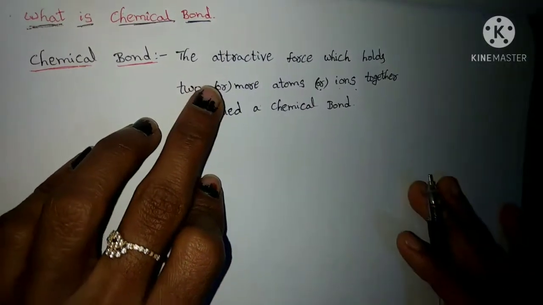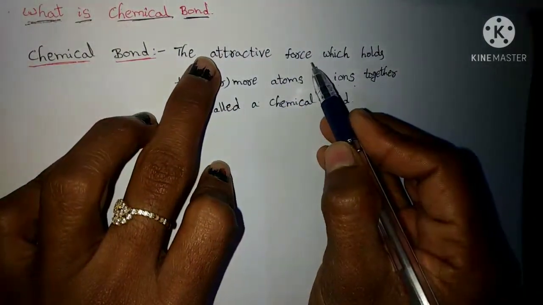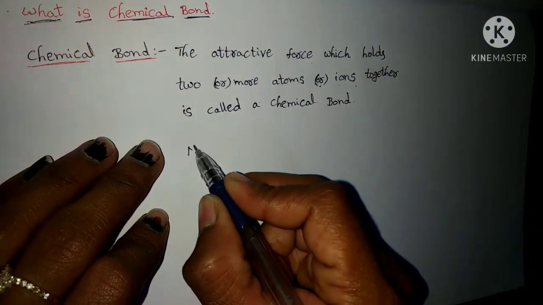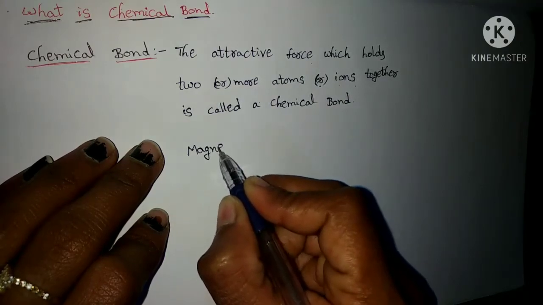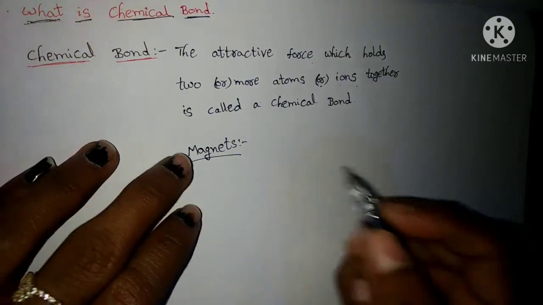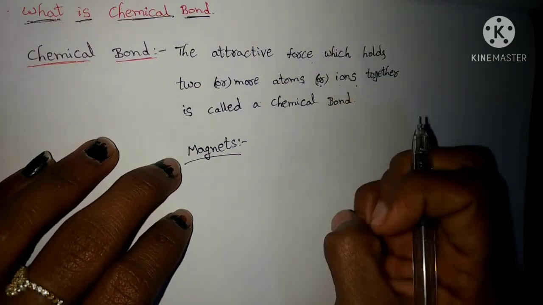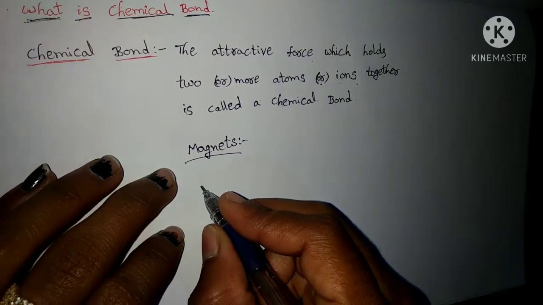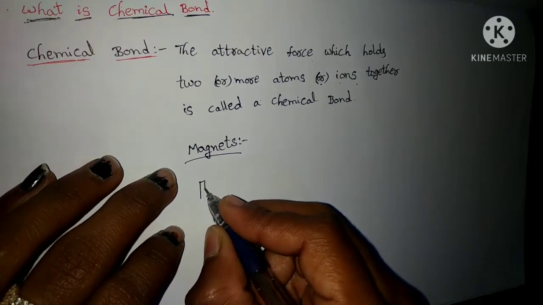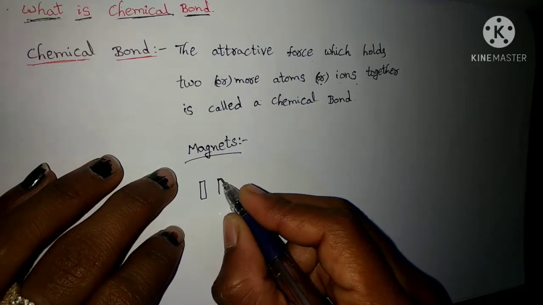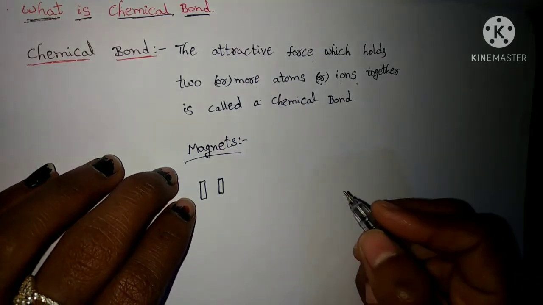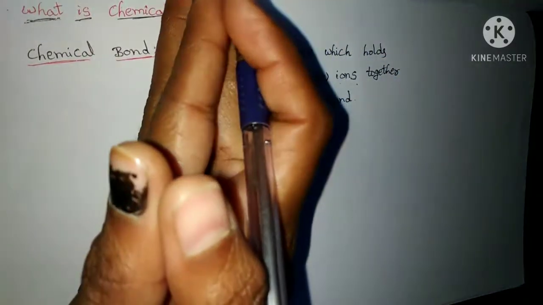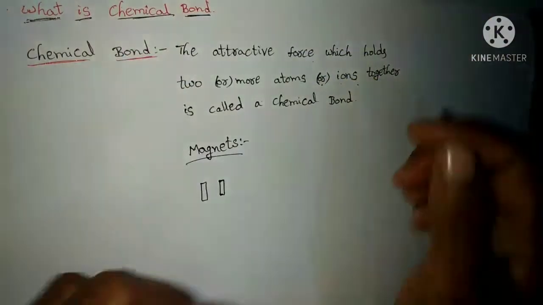To understand this topic, we can discuss magnets. You know about magnets, right? What is its nature? It will attract iron, these kinds of things, right? For example, here you take two magnets, whatever type of magnets. One beside another, if you keep them, what will happen? These two will come and join with each other, right?